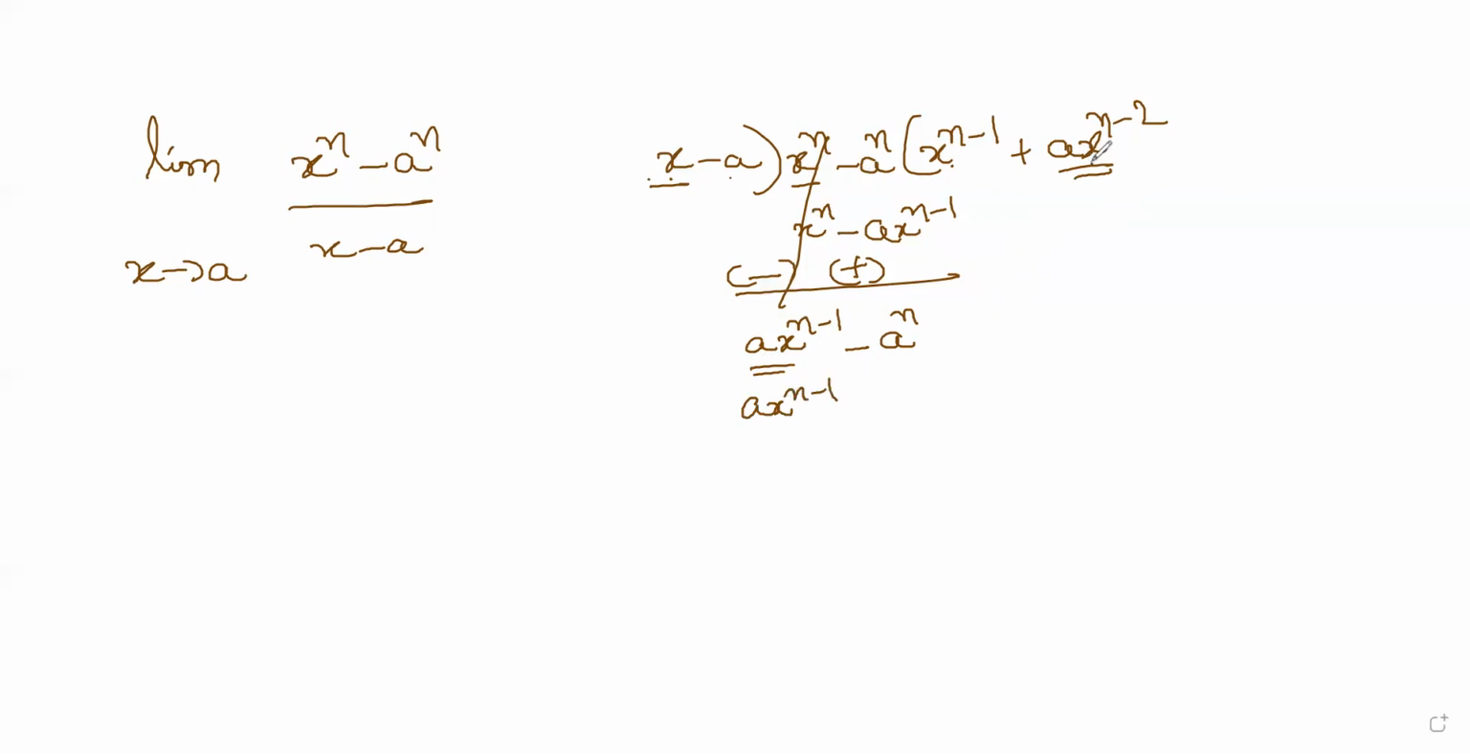And again, a into x power n minus 2, you have to multiply with minus a. So you get minus a into x power n minus 2. And now change the signs once again, and then you have to add. So when you add it, this is gone, and then you get a into x power n minus 2 minus a power n. Right? You have to change the signs and then you have to add. Got it? Okay.